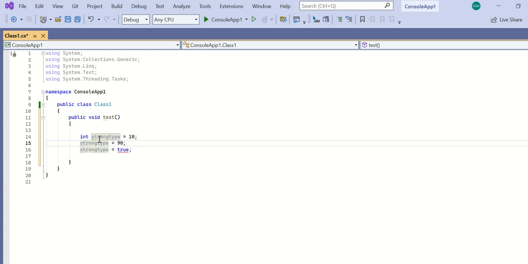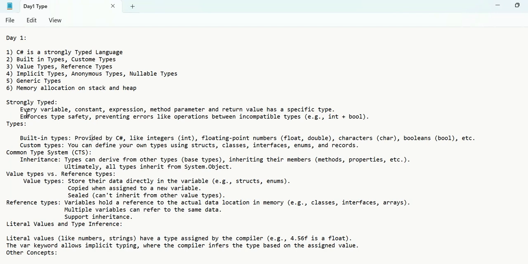The name itself says it: if you declare a variable of a specific type, it allows only that type throughout the lifetime of that variable. This is called a strongly typed language. Every variable, constant, expression, and even method parameters, if you declare them or expect them to be a specific type, C Sharp allows only that data type. So it enforces type safety.